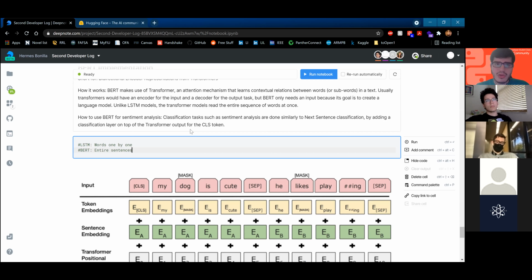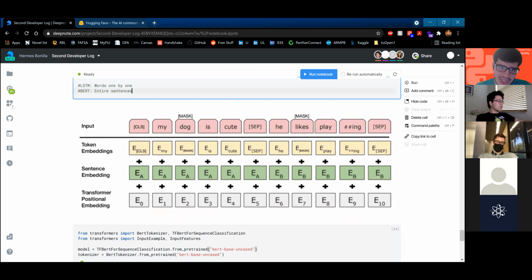So how do we use BERT for sentiment analysis? Classification tasks such as sentiment analysis are done similarly to next sentence classification. It's done by adding a classification layer on top of the transformer output for the CLS token. And I'll talk about that right now. So here is a picture of what the BERT model looks like.